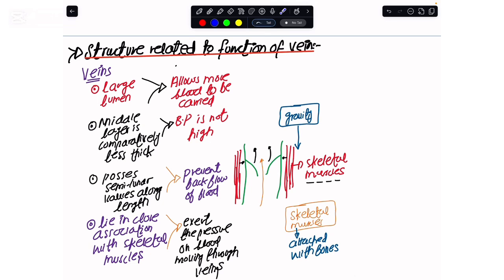The other thing is that the veins usually lie superficially, wherever we have skeletal muscles, the muscles which are attached to the bones. So the veins lie in close association with them. The reason is that when we contract our muscles, they exert pressure on the blood that is flowing in the veins. So in that way, they assist in the movement of the blood in the veins of the body. So I hope you are clear with the structure and the morphology of the arteries and the veins and how their structure is related to the function. And in the next class, we will be looking at the blood capillaries.